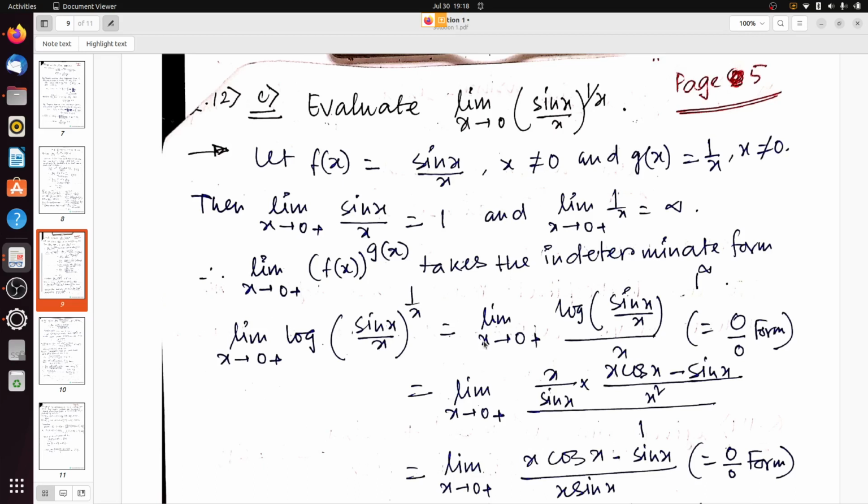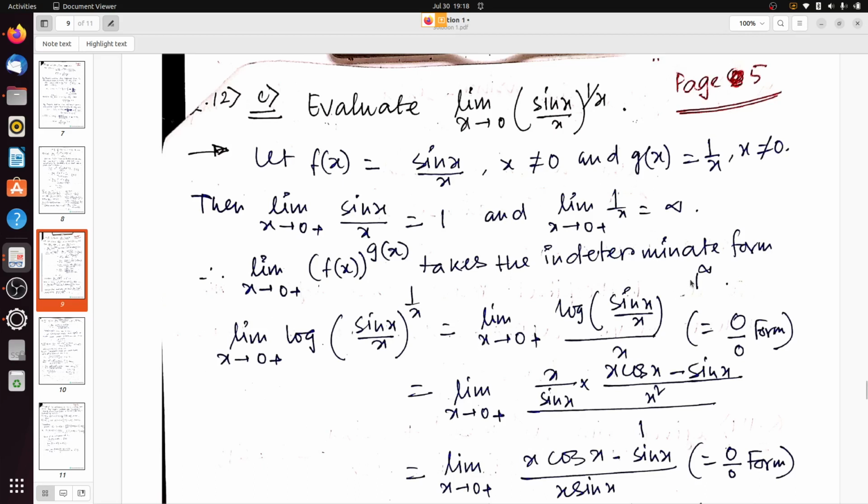Plus 1 by x, this value is 1 by infinity. So what we get is that limit x tends to 0 plus of f(x) to the power g(x) takes the indeterminate form 1 to the power infinity.